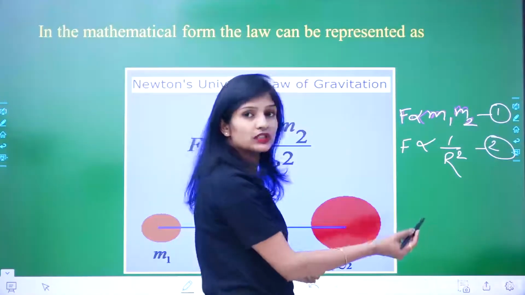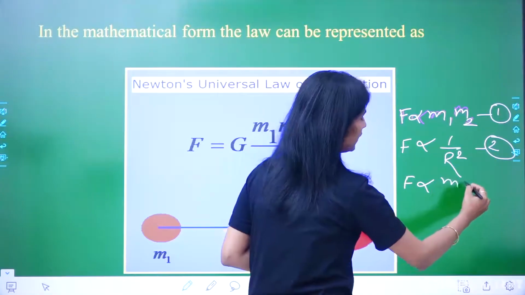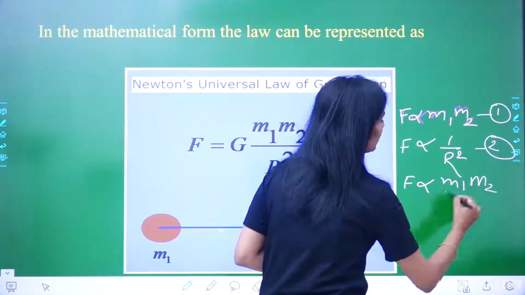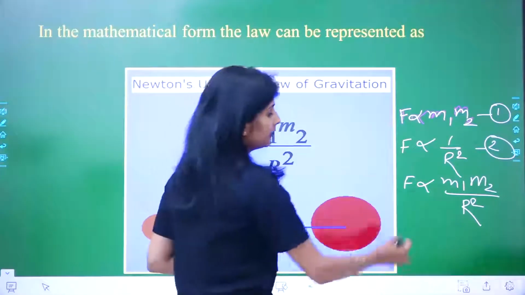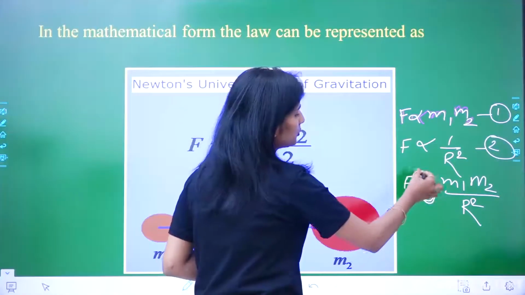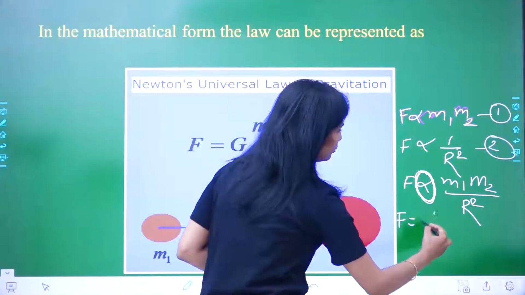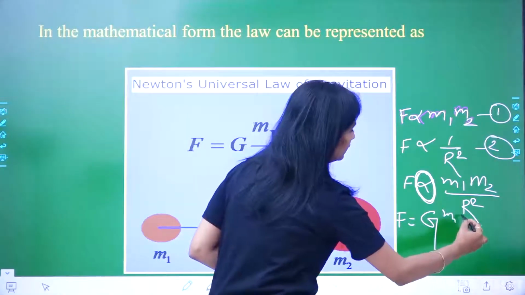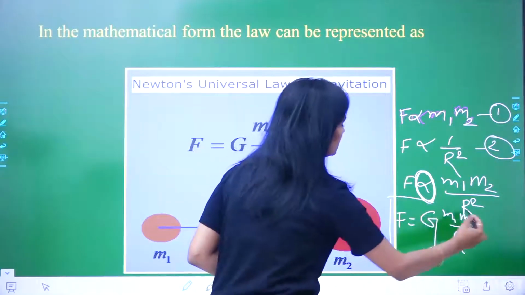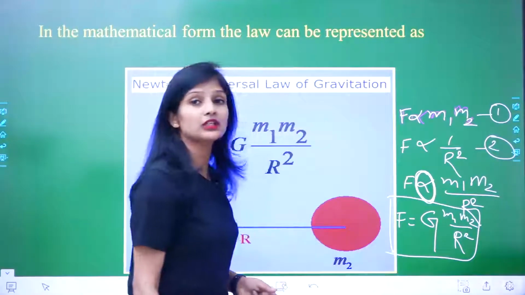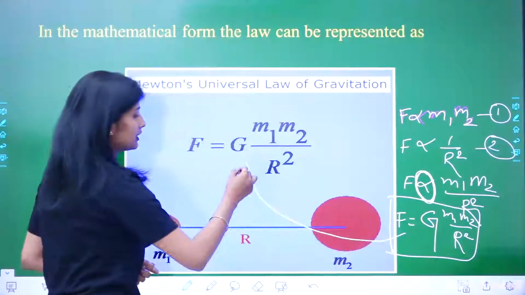So we can equate this. F will be directly proportional to m1 m2 divided by r square. When we remove the proportionality sign, F will be equal to G m1 m2 upon r square, and this G is known as the gravitational constant.